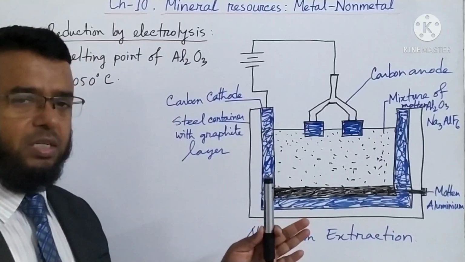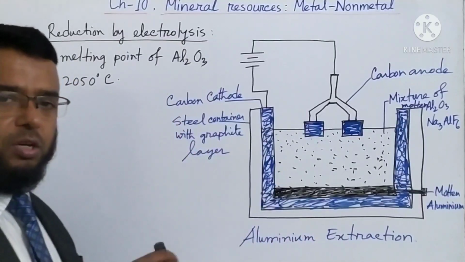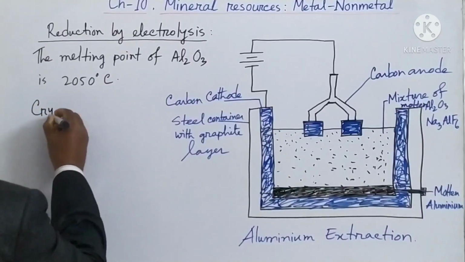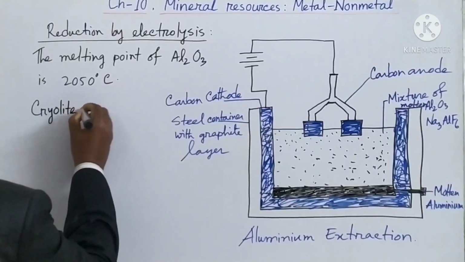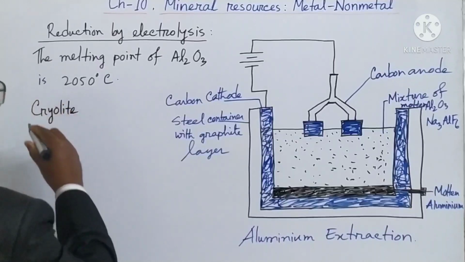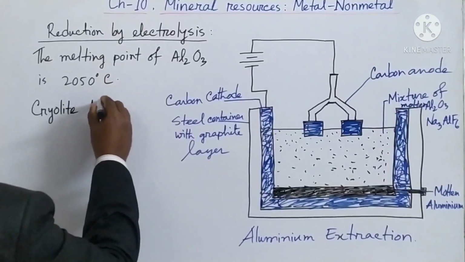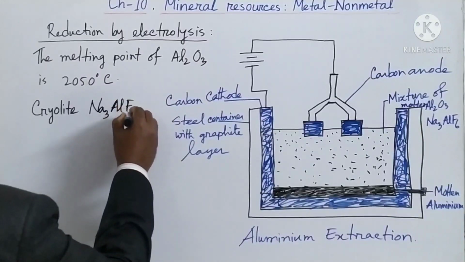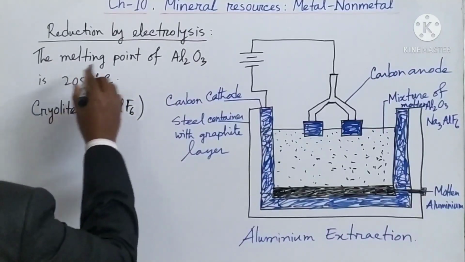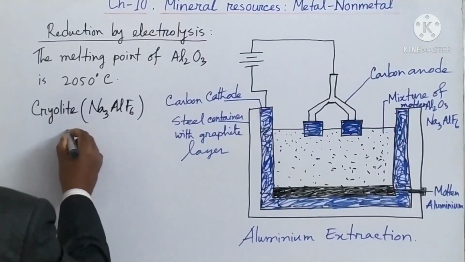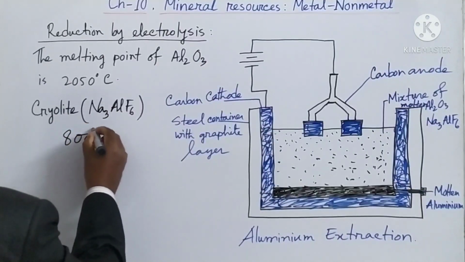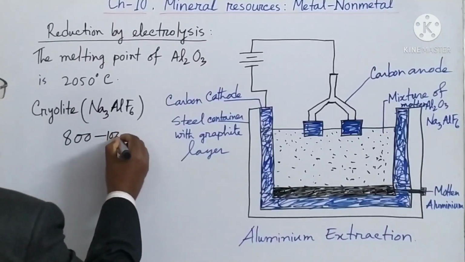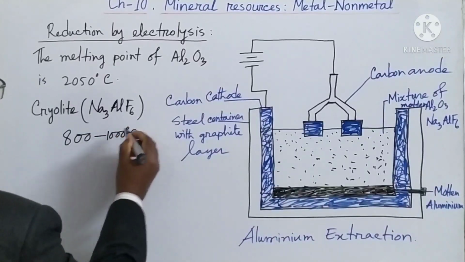So for this reason, cryolite is mixed with aluminum oxide. Cryolite, everybody knows the formula, it is Na3AlF6. Cryolite is mixed with aluminum oxide, then the temperature is lowered to 800 to 1000 degrees Celsius.